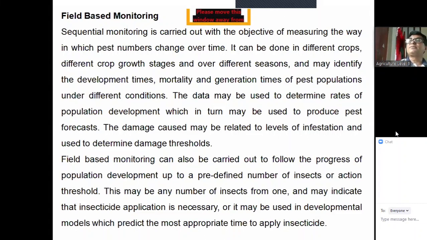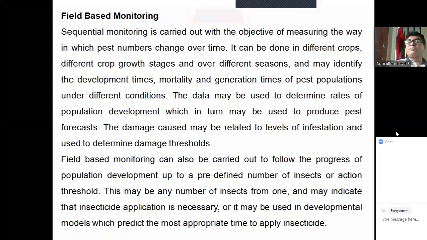So we can see the progress of the pest population by field-based monitoring. This may be any number of the insects, and may indicate the insecticide application is necessary, or it may be used in developmental models which predict the most appropriate time to apply insecticide. By field-based monitoring, we can know all the aspects of the pest population.